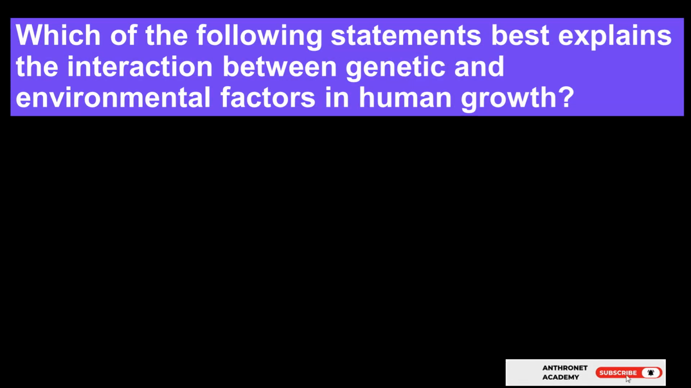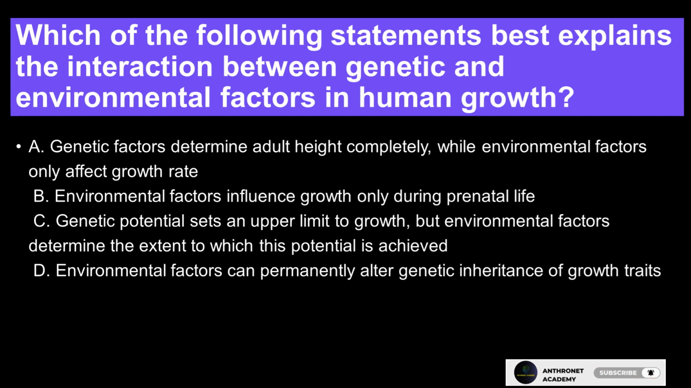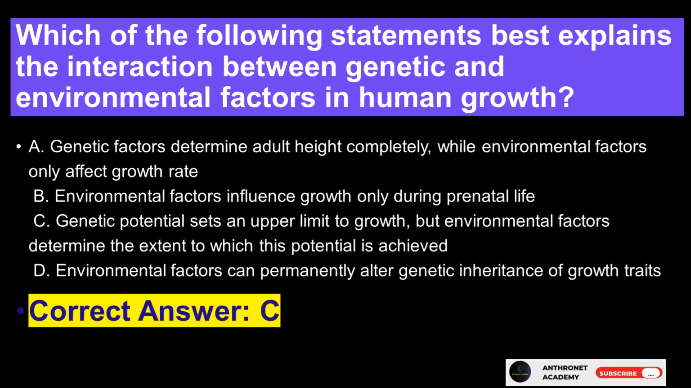Question 1. Which of the following statements best explains the interaction between genetic and environmental factors in human growth? A. Genetic factors determine adult height completely, while environmental factors only affect growth rate. B. Environmental factors influence growth only during prenatal life. C. Genetic potential sets an upper limit to growth, but environmental factors determine the extent to which this potential is achieved. D. Environmental factors can permanently alter genetic inheritance of growth traits. Correct answer, C.